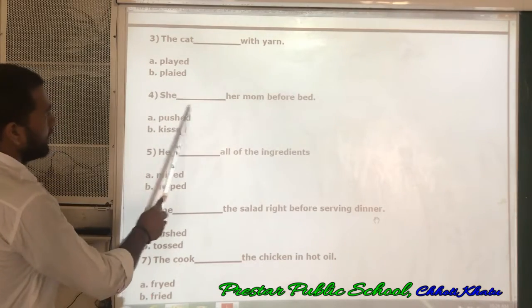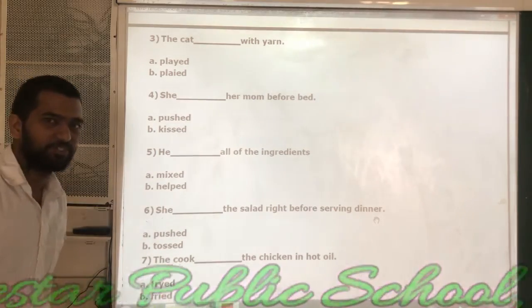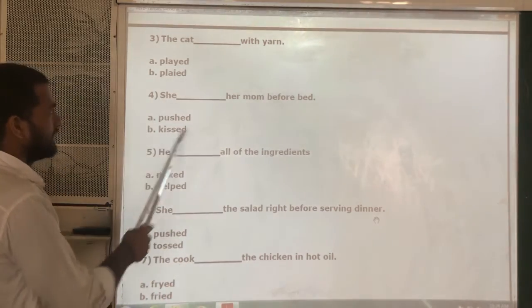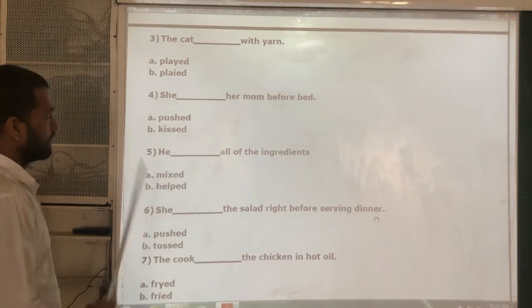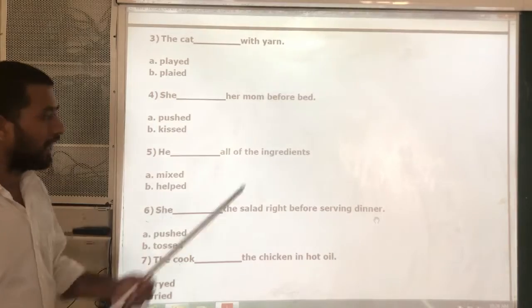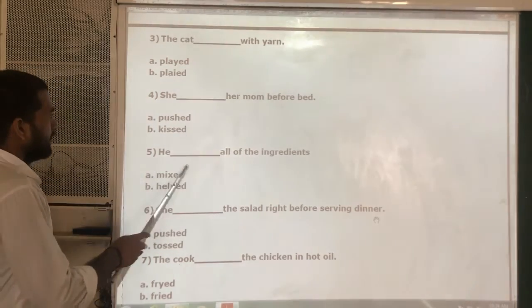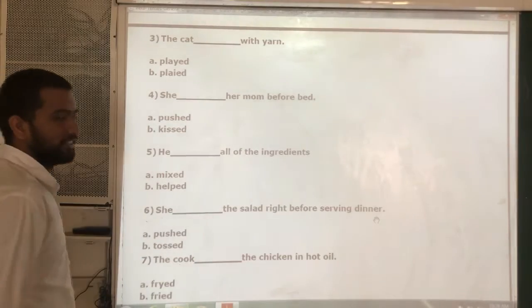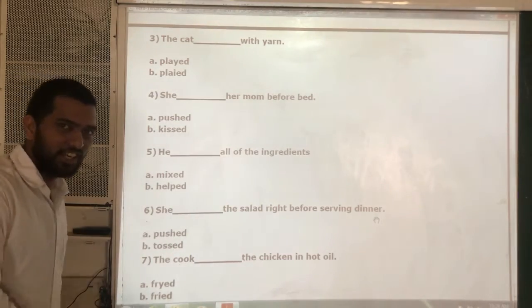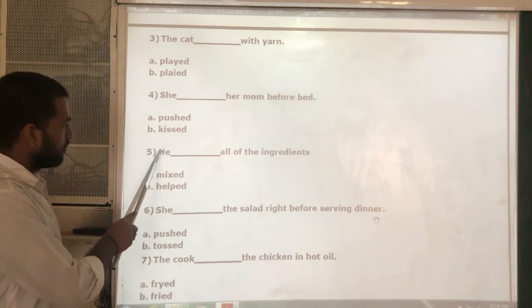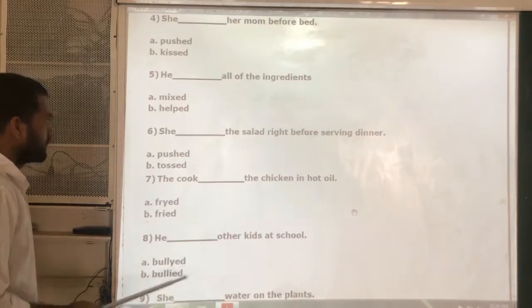Next. She ___ her mom before bed. She pushed. So it is wrong. Okay. She kissed her mom before bed. This is the correct one. Next, if you observe, all the sentences are in simple past. Yes sir? Next, he ___ all of the ingredients. Means he helped all of the ingredients. Is it correct? No, it is wrong. So he mixed all of the ingredients. Next, sixth one.